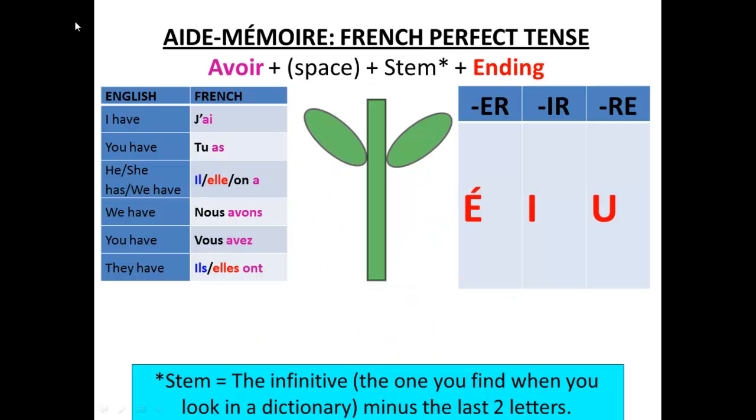Let's have one last look at this aide-mémoire for the French perfect tense before we move on to the last activity, when it's getting a lot harder because you're going to be doing some open-ended translation. Have a little look at it, pause the video if you need to, and then move on. See if you can do this last one without referring to anything but a dictionary to find out the infinitive.